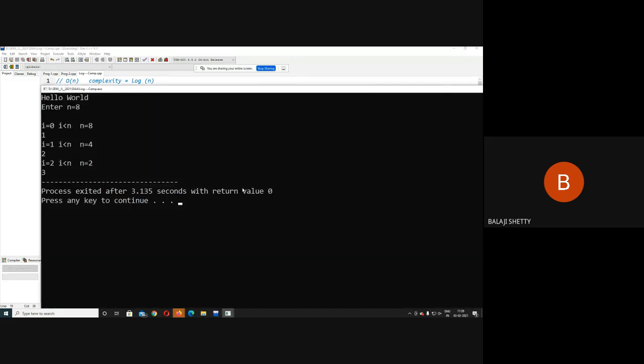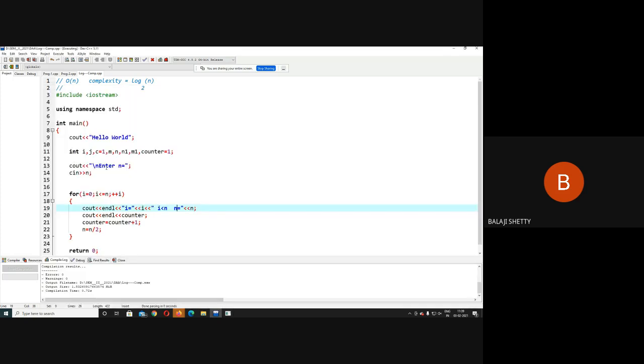Eight. Now see here, initially I is 0, I less than n, yes, n equal to 8. Condition satisfied, and I equal to I plus 1, I becomes 1. Now n equal to n by 2, n becomes 4. Now 1 less than 4, yes, condition satisfied. Then n by 2, n becomes 2. As n becomes 2, I also becomes 2. I should be less than or equal to n. It's equal to n, right? So I should be less than or equal to n.